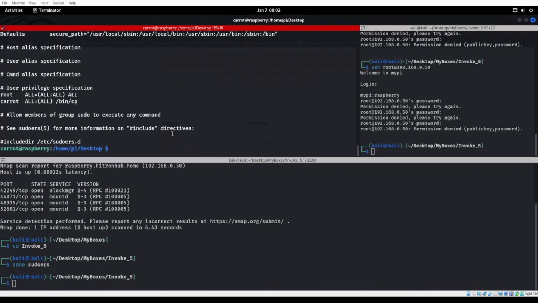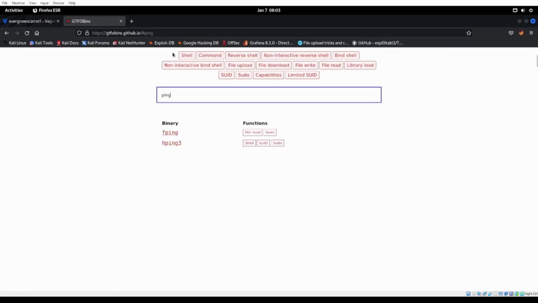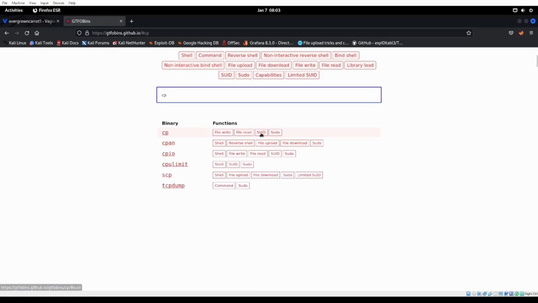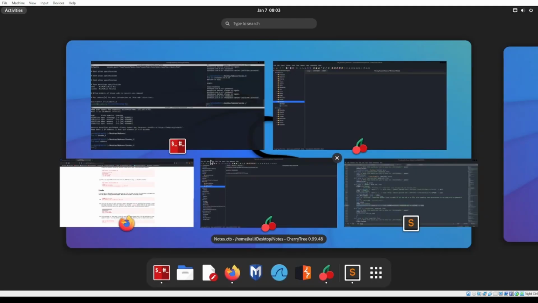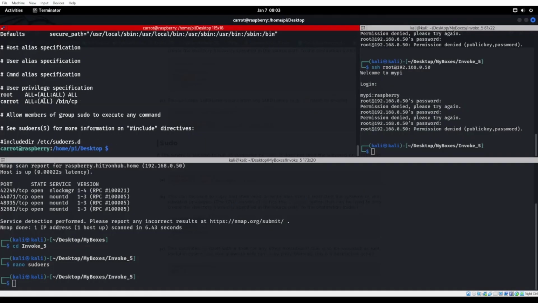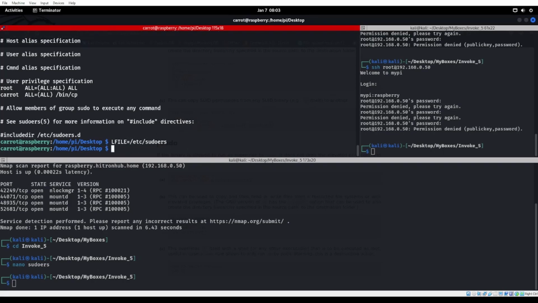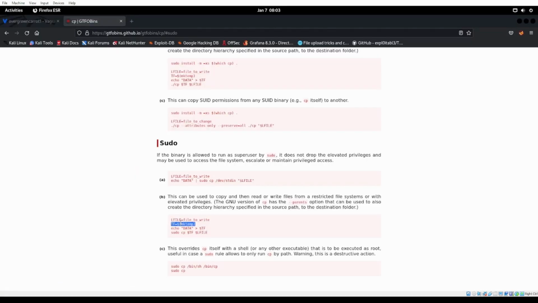All right, so we have this copy, right? So we can pretty much do the same exact thing we just did with copy. If you look at copy, we have the sudo command for it: we can run LFILE, mktemp, echo data. So what we can do is make a new user, or just do an all again for copy. Let's go ahead and do LFILE equals /etc/sudoers. We're going to do this guy right here.